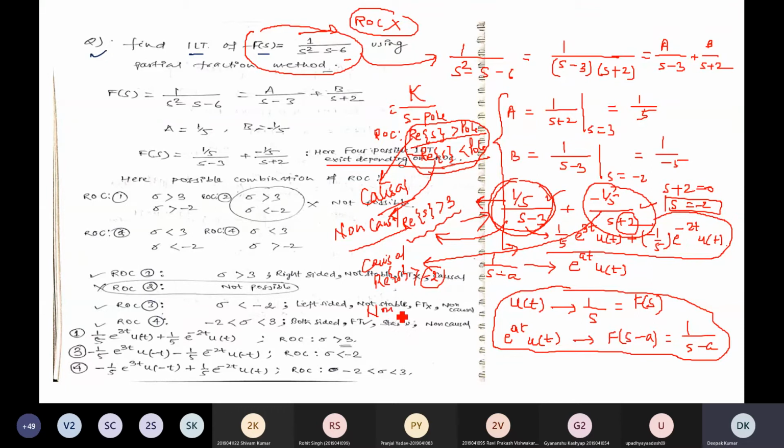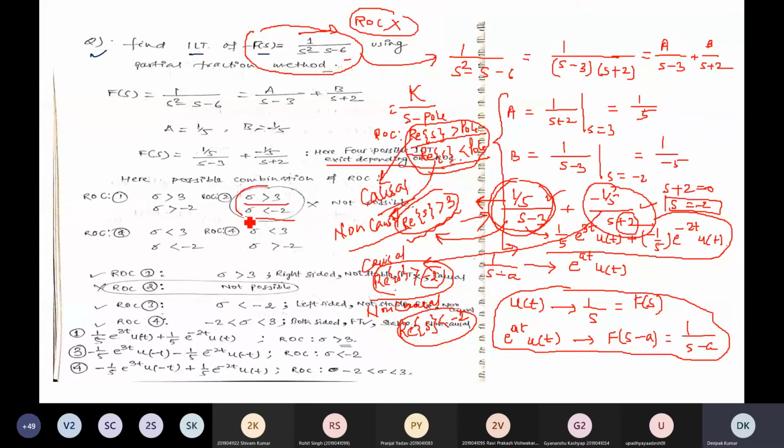If this is non-causal, then the real part of S should be less than minus 2. So in total you have 4 possible combinations of region of convergence in these two terms. For what region can you write the Laplace transform? Suppose we consider real part of S greater than 3 for the first term and real part of S, that is sigma, less than -2 for the second term.